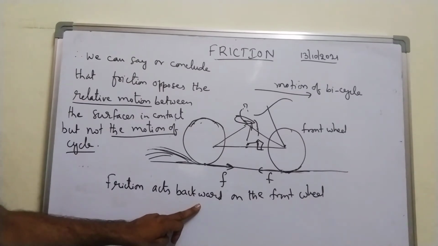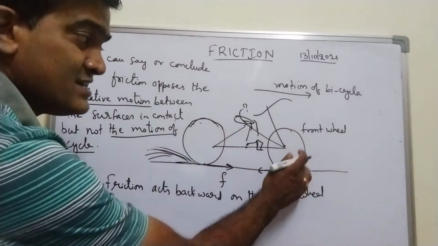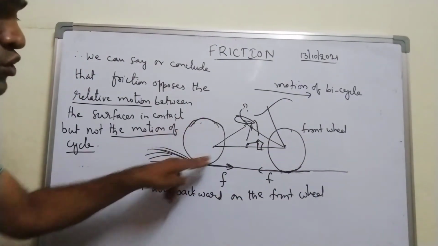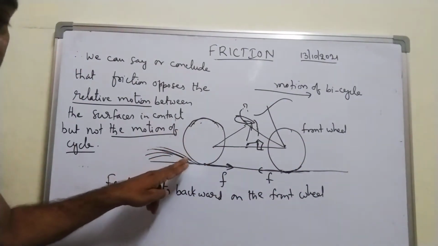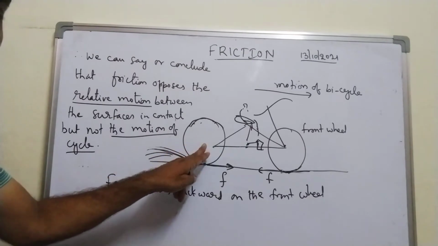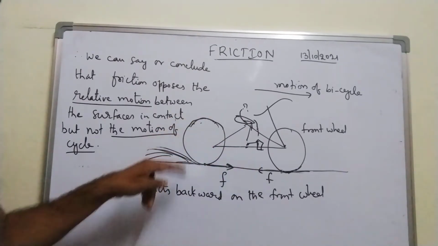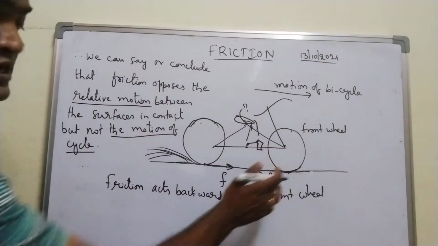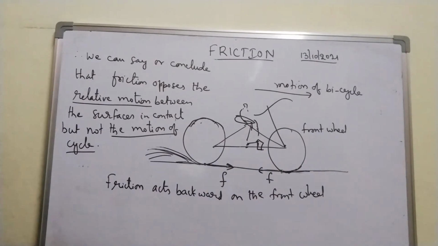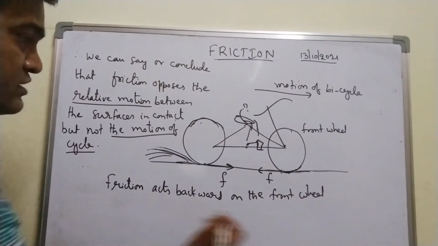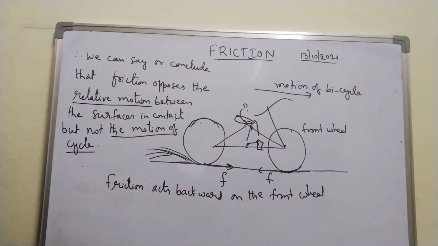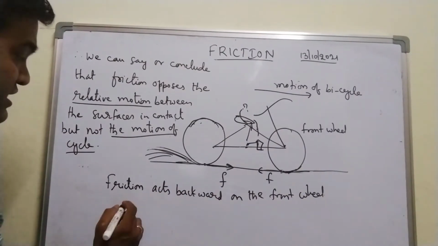Front wheel slides on a frictionless surface, it will not roll. As back wheel is connected to the pedals, back wheel will roll, whereas front wheel slides on a frictionless surface, right? So friction acts backward, front wheel slides.